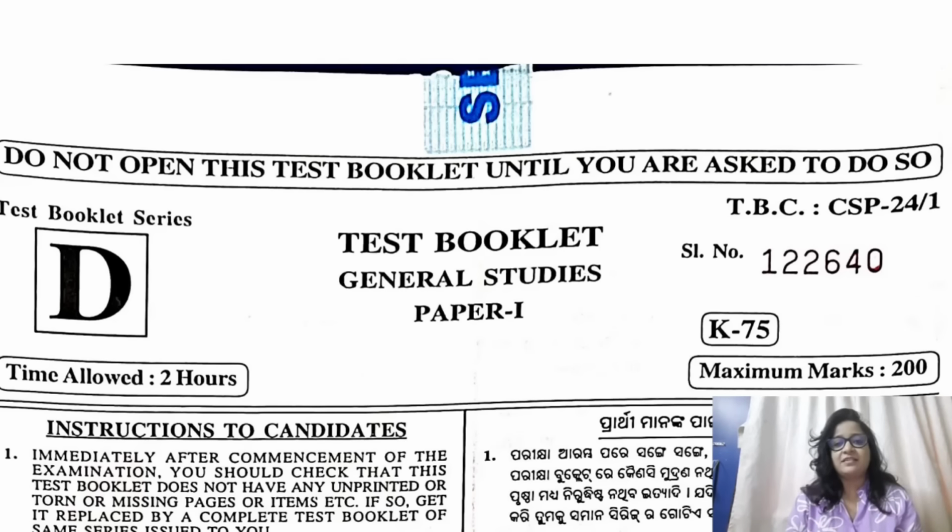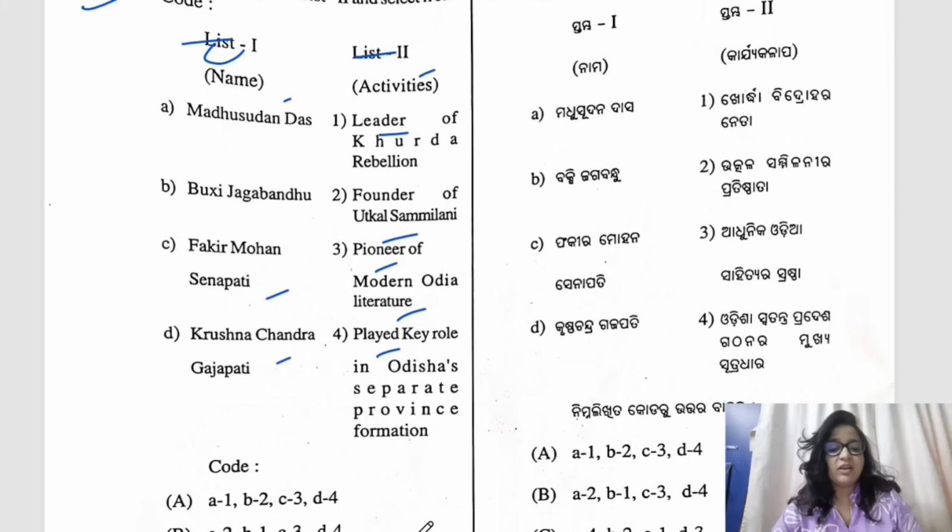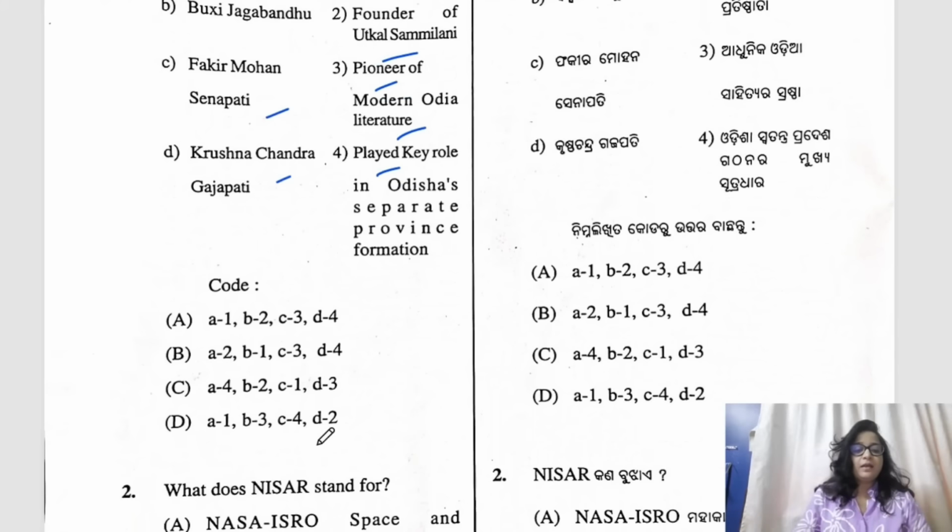So let's get started. Question number 1 is a match the following question where you have to match list 1 and list 2. You have been given the names and their activities. Madhusudan Das, leader of Khurda rebellion. Bakshi Jagabandhu, founder of Utkal Sammilani. Fakir Mohan Senapati, pioneer of modern Odisha literature. Krishna Chandra Gajapati played key role in Odisha's separate province formation. Okay, and then you have been given the options. A1, B2, C3, D4 and like this.